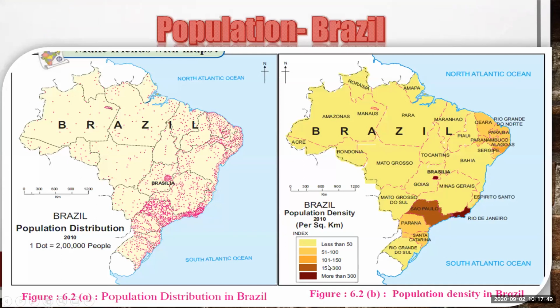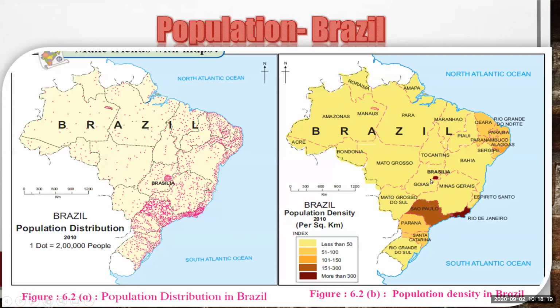And the next is the darker color, and that is more than 300 people living in 1 square kilometer area. And this can be seen only in two regions, the first is the city Brasilia, which is the capital city of Brazil, and the second is the state Rio de Janeiro.